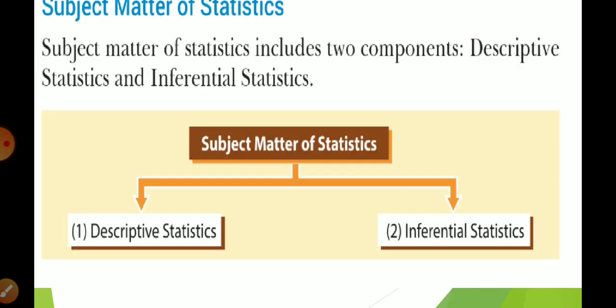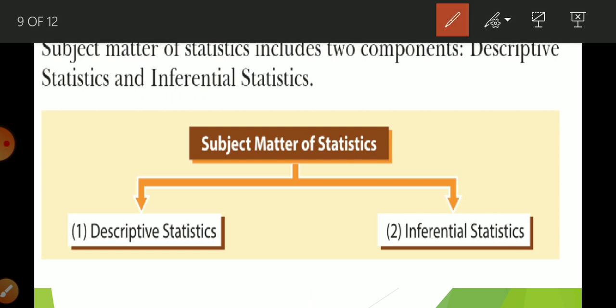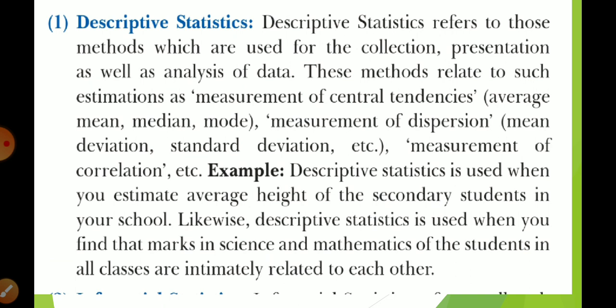Now, the subject matter of statistics. When you are talking about subject matter, it includes two things: descriptive statistics and inferential statistics. Descriptive statistics is related to all methods that are used at the five different stages. In very simple language, descriptive statistics is related to methods or techniques used at different stages: collection, presentation, organization, analysis, and interpretation. Whatever method we are using, that is descriptive statistics.